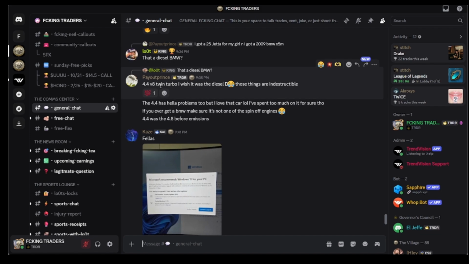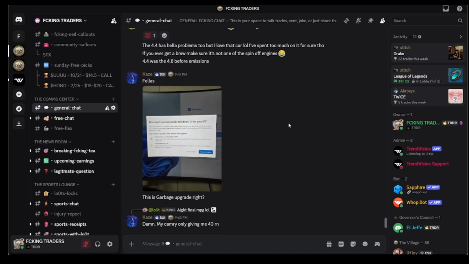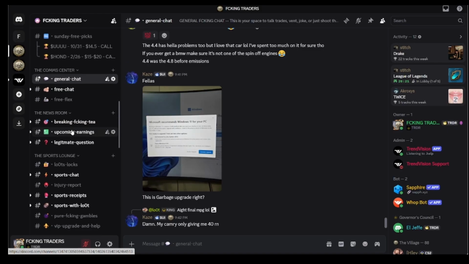Right now we're talking about V8 twin turbos. So again, it's kind of free game in here. Everybody can talk about whatever they want. You guys obviously already know about free chat and the free flex section, just so everybody has a place to post their receipts, whether you're VIP or not. Then you'll unlock the newsroom.